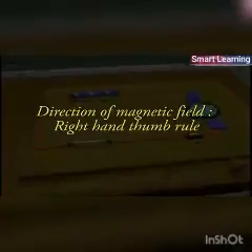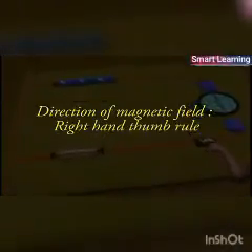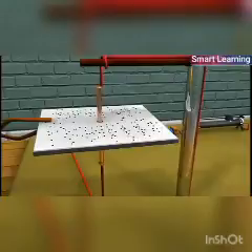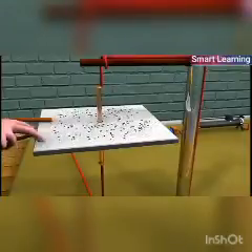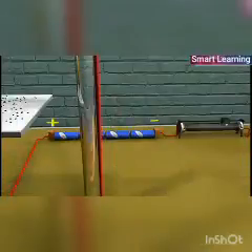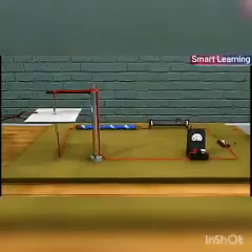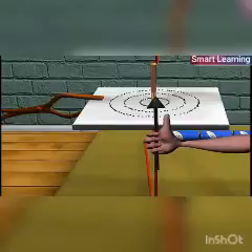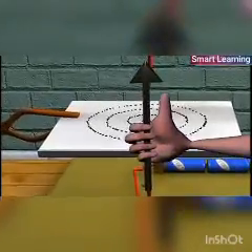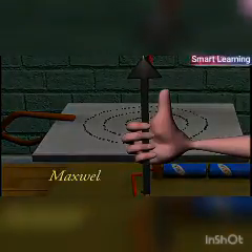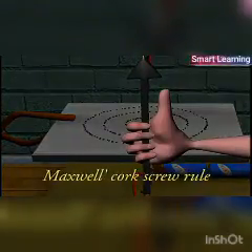Direction of magnetic field: right-hand thumb rule. To find the direction of magnetic field due to a straight current-carrying conductor, we use the right-hand thumb rule. The rule states, if a conductor carrying current is held in the right hand such that the thumb is pointed in the direction of the current, then the direction in which your fingers encircle the wire gives the direction of the magnetic lines of force around the wire. The rule is also called Maxwell's corkscrew rule.